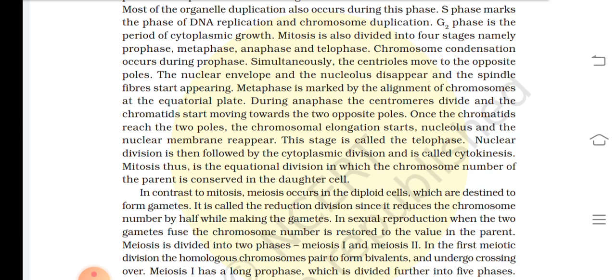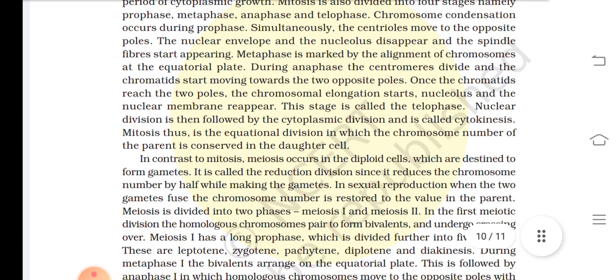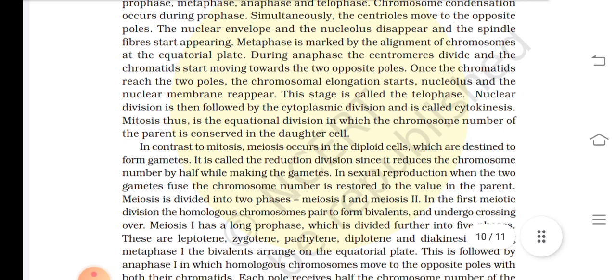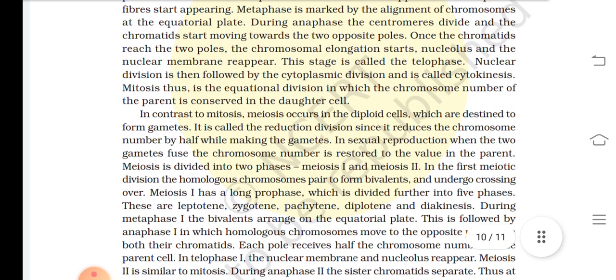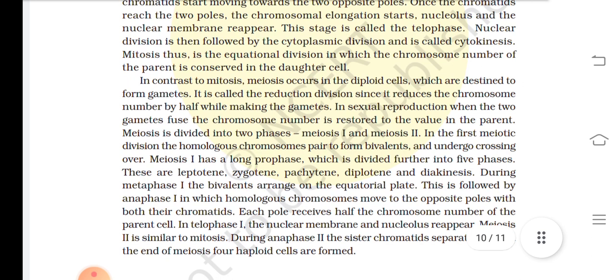Mitosis is also divided into four stages, namely prophase, metaphase, anaphase and telophase. Chromosome condensation occurs during prophase. Simultaneously, the centrioles move to the opposite poles, the nuclear envelope and the nucleolus disappear, and the spindle fibers start appearing. Metaphase is marked by the alignment of chromosomes at the equatorial plate. During anaphase, the centromere divides and the chromatids start moving towards the two opposite poles. Once the chromatids reach the two poles, chromosomal elongation starts. Nucleolus and the nuclear membrane reappear. This stage is called telophase.